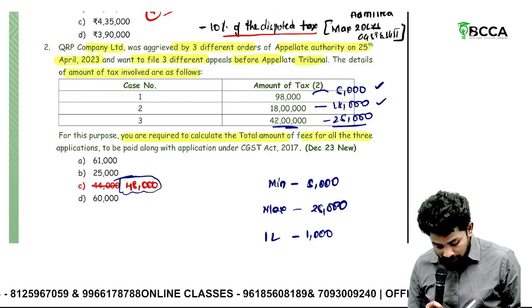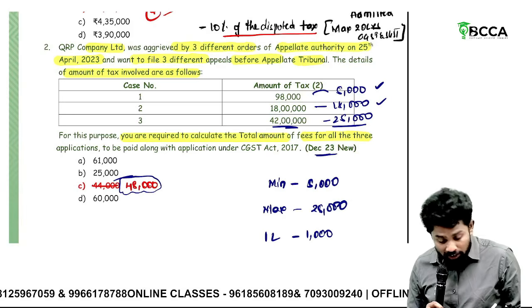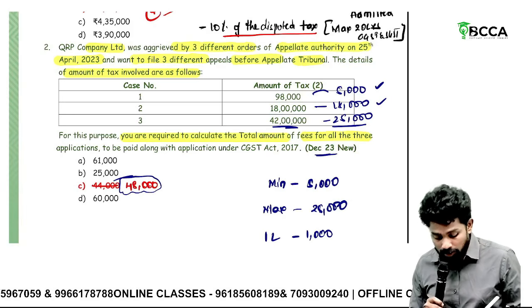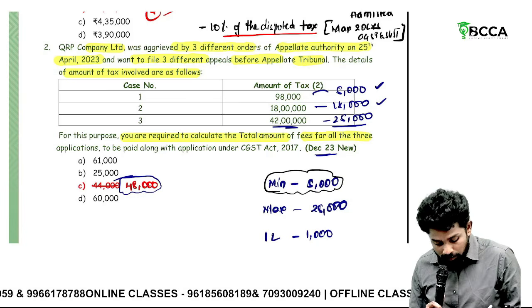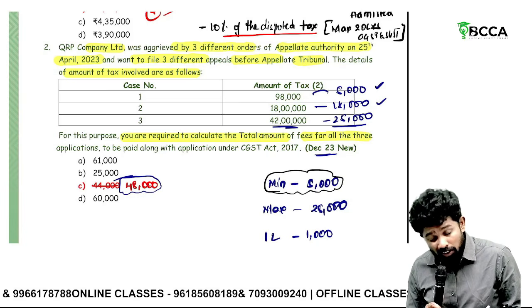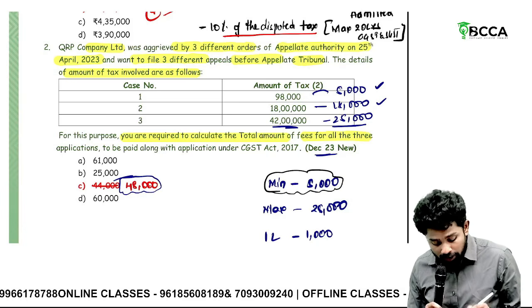Okay. Why is the answer given as 44,000? In December 23, that 44,000 is correct only. Later on, this minimum 5,000 fees has also been introduced. That's why previously they had taken it as 1,000 here, but now it is 5,000.